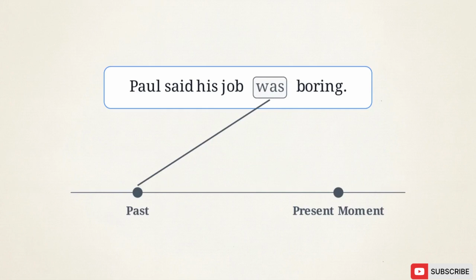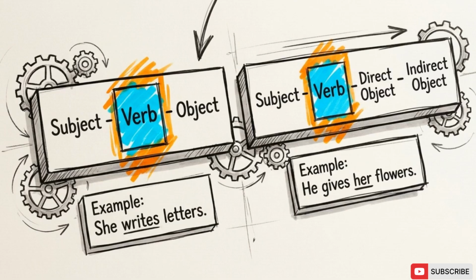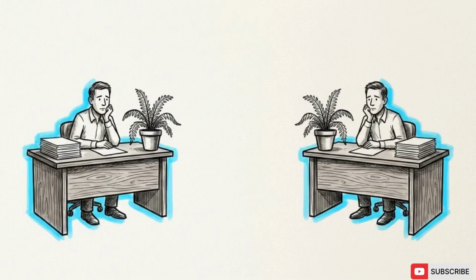In this framework, the rigid line to the past breaks. Instead, the reported verb connects directly to whether a statement is still true in the present. The verb choice indicates whether the original statement still holds up at the moment it's being reported. Moving from a mechanical rule to this structural approach explains why the same sentence can be reported in multiple ways depending on the context. We start with persistent truth.